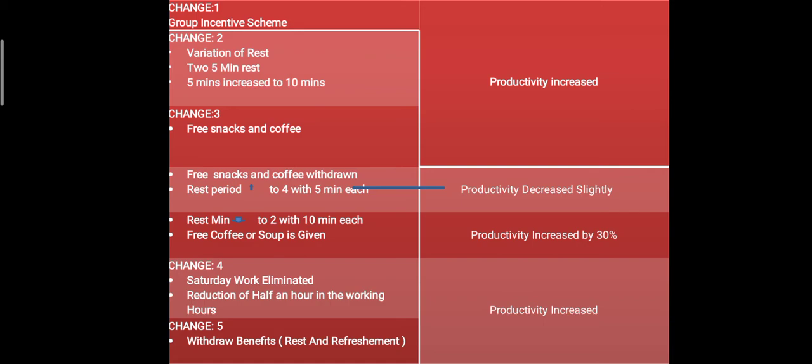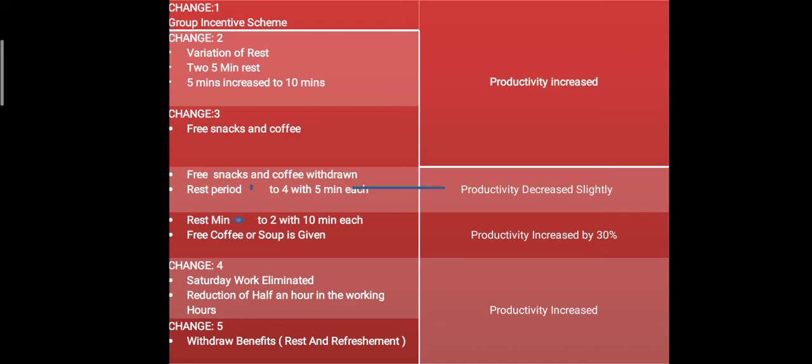Then the 5-minute rest was increased to 10 minutes. In this case also the productivity tended to increase. In change 3, free snacks and coffee were provided to the female workers. There also the productivity remained the same and tended to increase.